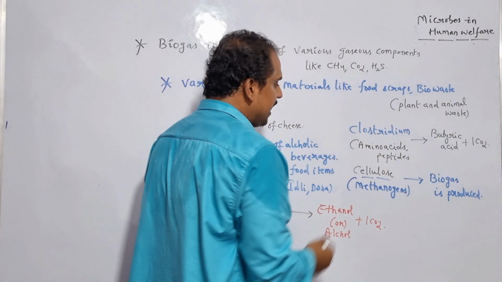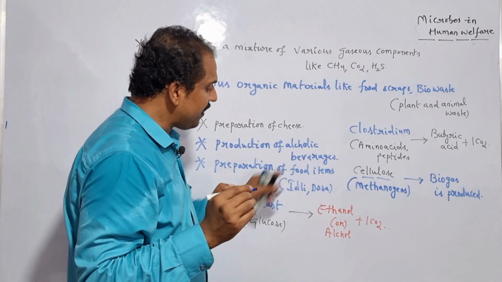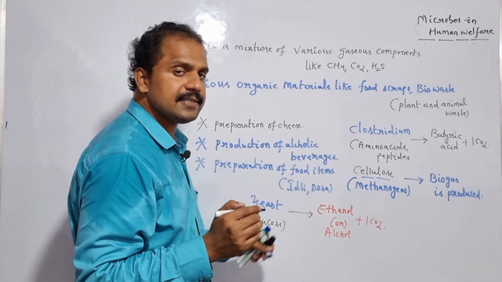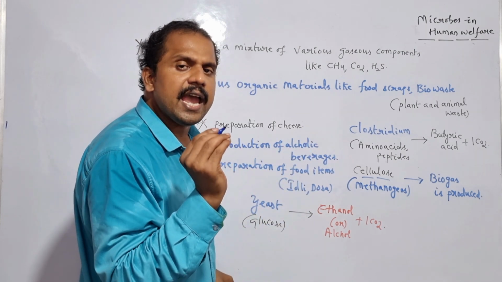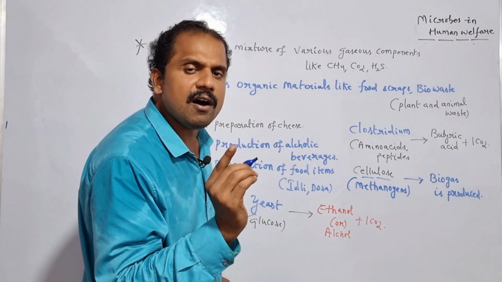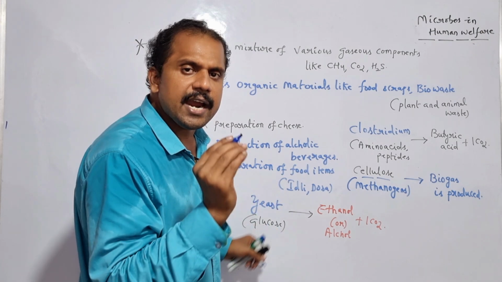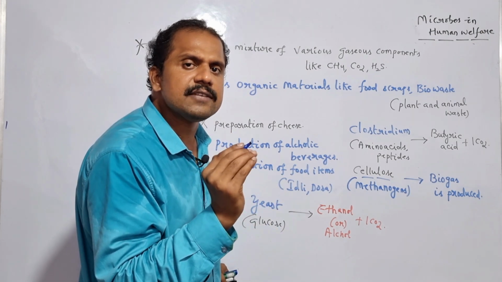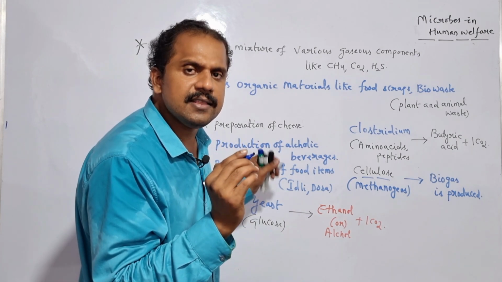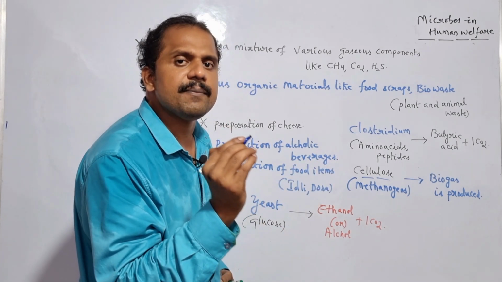So by taking advantage of all these examples, what we can predict is that the various gaseous components which are most commonly produced in all these examples vary according to the specific microbe which is used, and in addition the specific organic material which is utilized by these microbes.